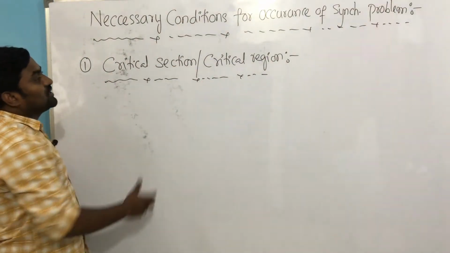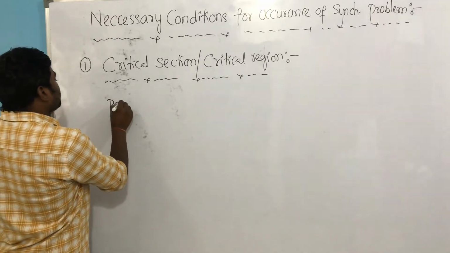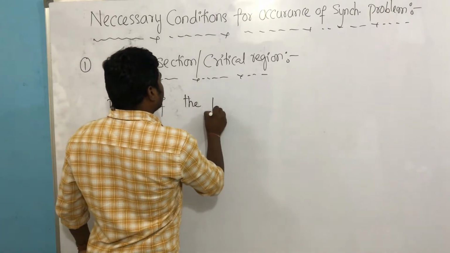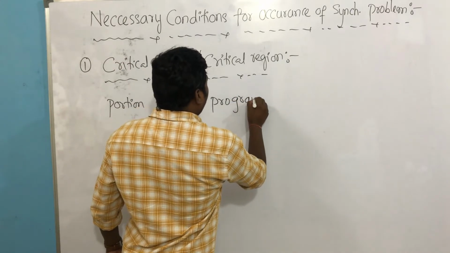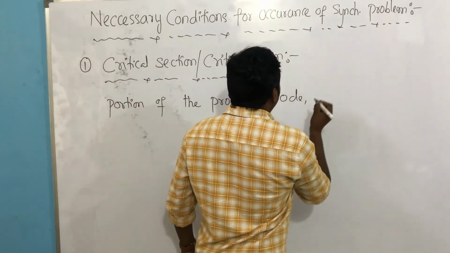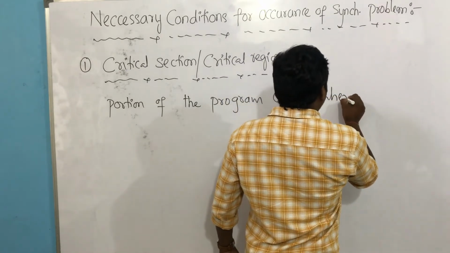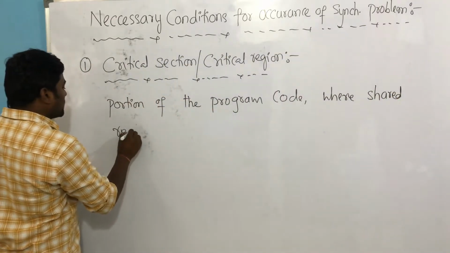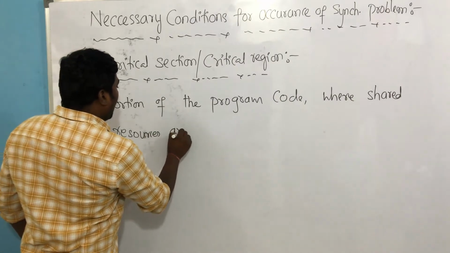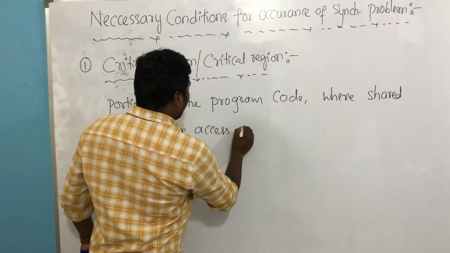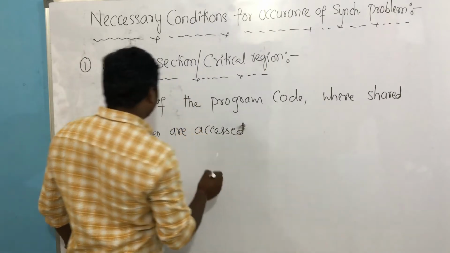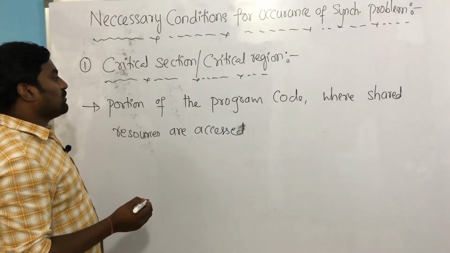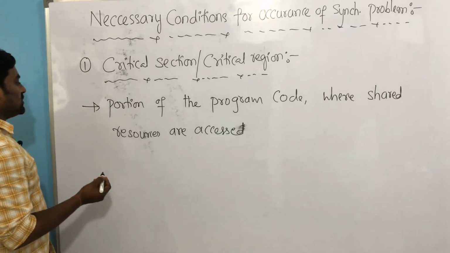A critical section or critical region is a portion of the program segment or program code where shared resources are accessed.